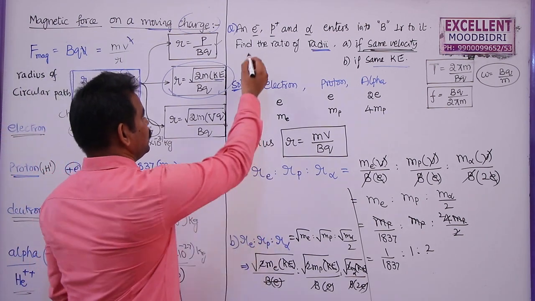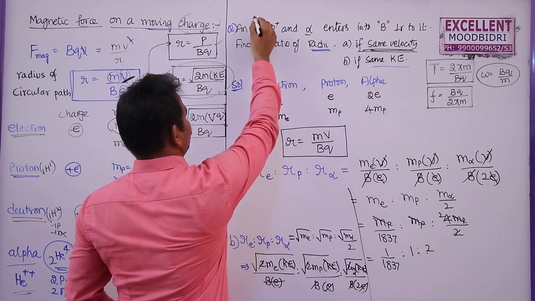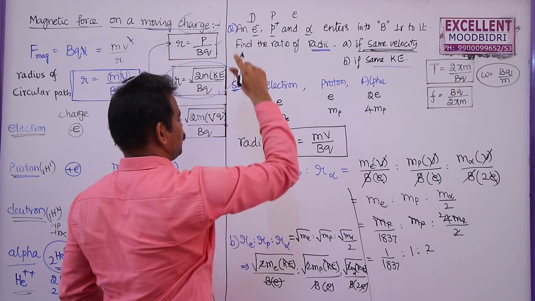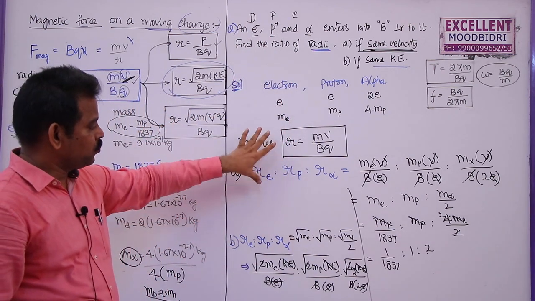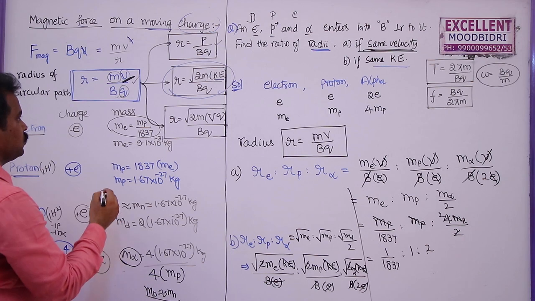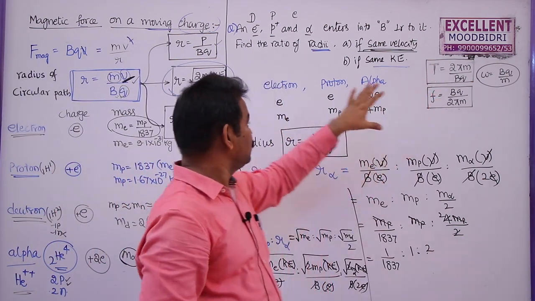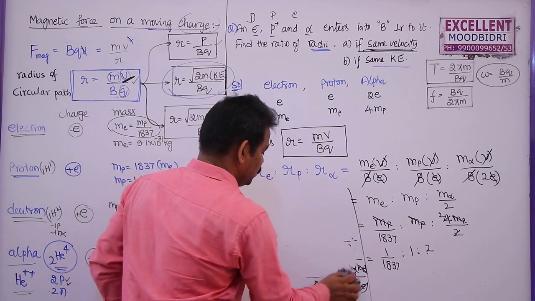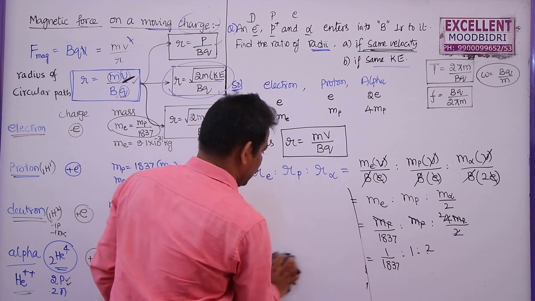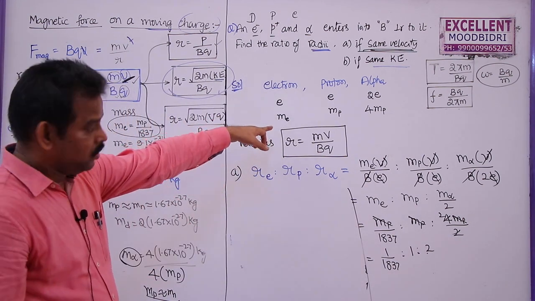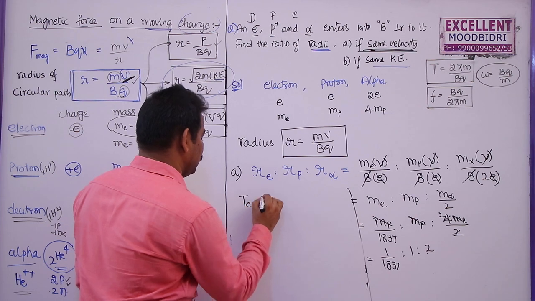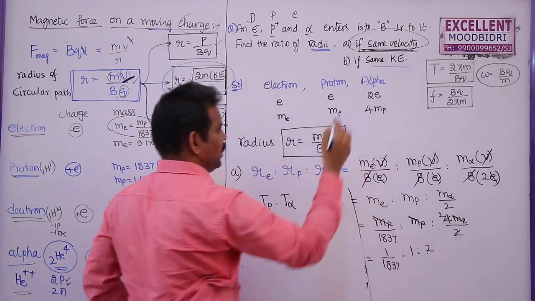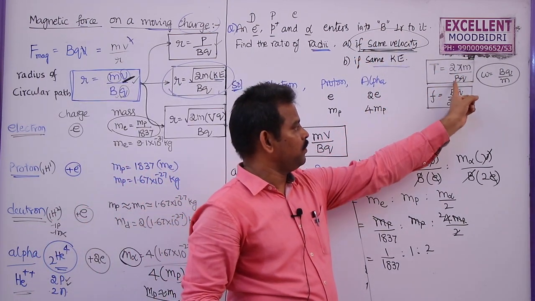Sometimes, instead of electron, proton, alpha, they may give deuteron, proton and electron, or deuteron, proton and alpha. They may give any 3 and ask you to find the ratio. Not only this, sometimes they may ask you to find the time period. So in the same case, if they ask for the ratio of the time periods when they have the same velocity, how do we find the time period? Time period of electron is to time period of proton is to time period of alpha is given by 2 pi m by Bq.